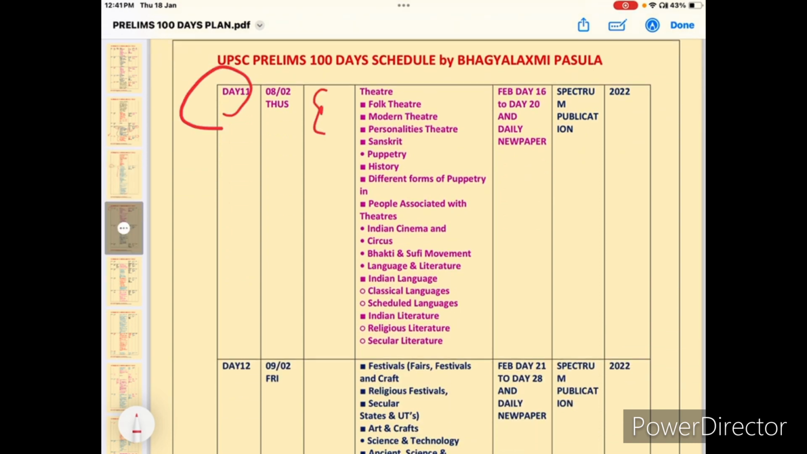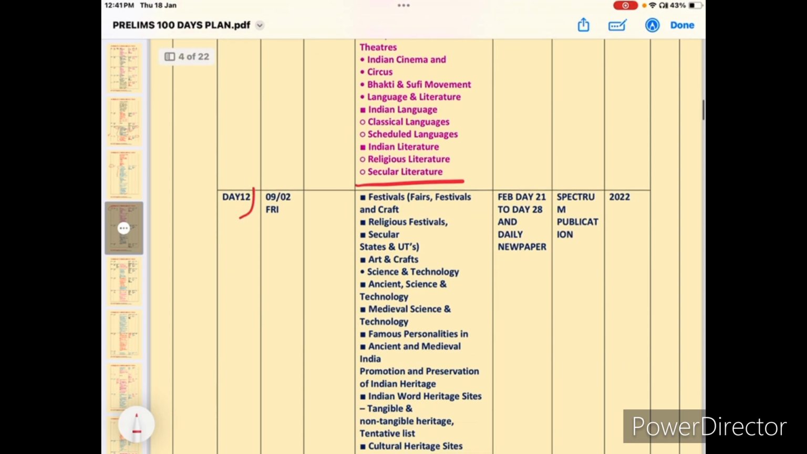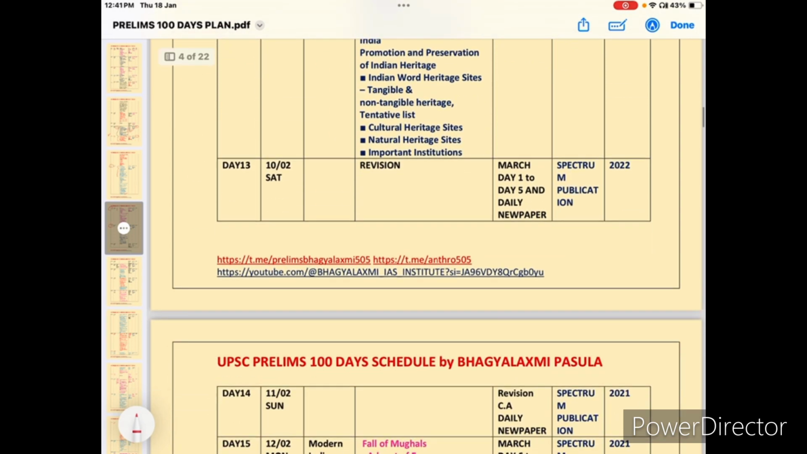Next, day 9 sculpture, and day 10 Indian music to literatures, and day 11, okay, folks and literatures. So like this. And day 12 festivals. Actually yeah, art and culture topics thoda lengthy. Okay, why it is like there is so many subtopics, so many subtopics.